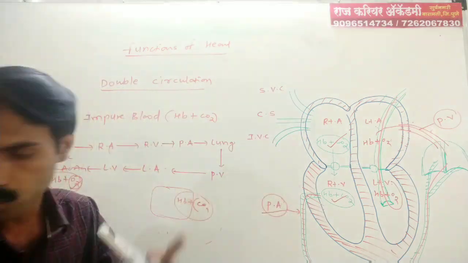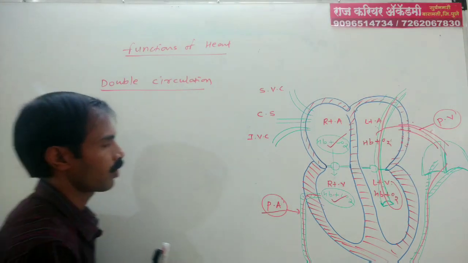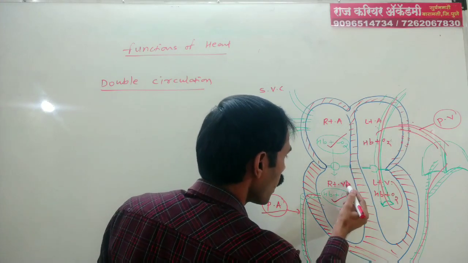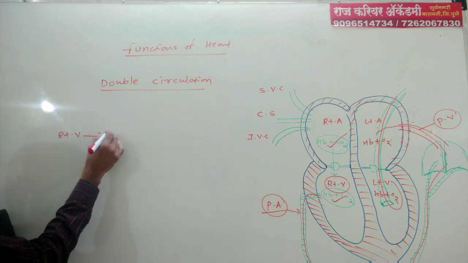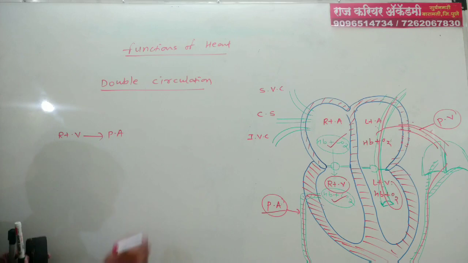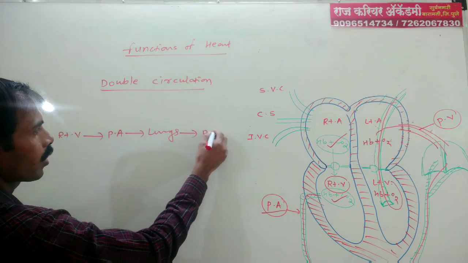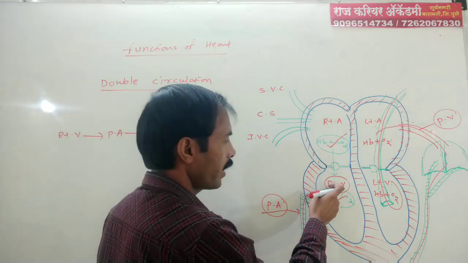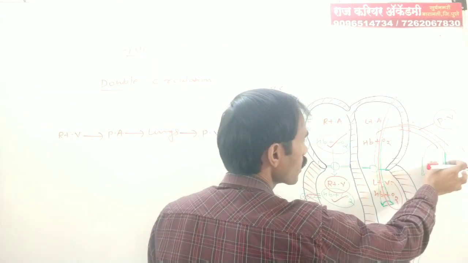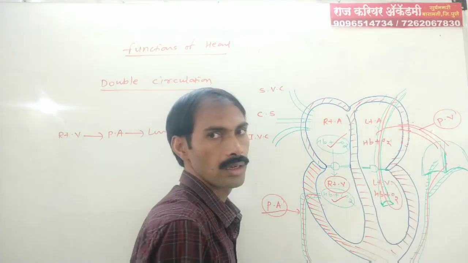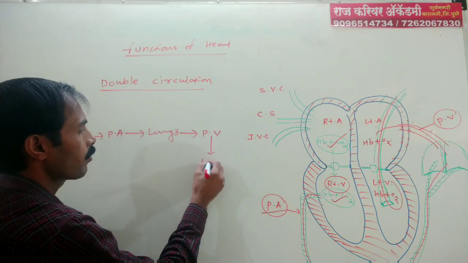This track is divided into two parts. The first part is from the heart, that is the right ventricle, to the pulmonary artery, from the pulmonary artery to the lungs, and from the lungs through the pulmonary vein to the left atrium.